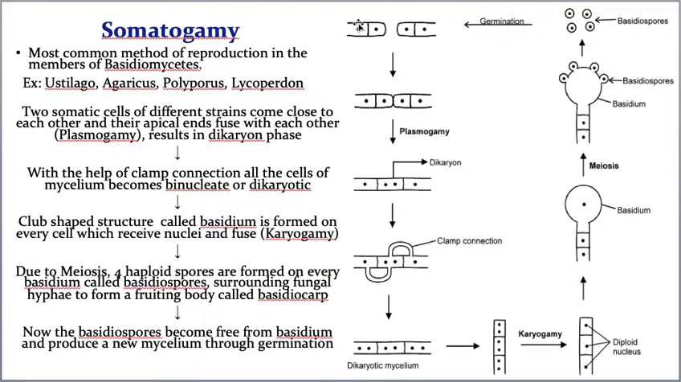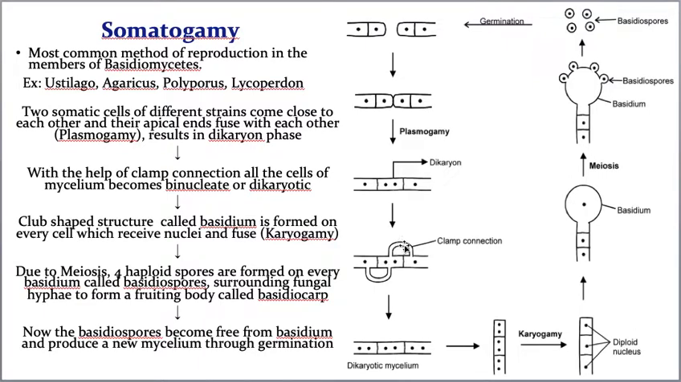At the time of somatogamy, two hyphae of different mycelia come close, and plasmogamy, that means fusion of protoplasm, takes place. Due to plasmogamy, two nuclei will be formed in the same cell, and that is called a dikaryon. Now these two nuclei undergo one mitosis. Because of one mitosis, two nuclei produce four nuclei.